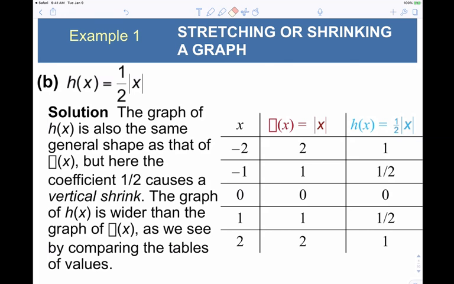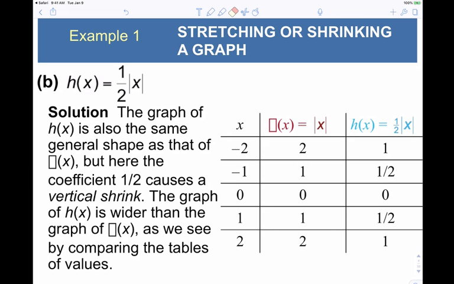It's going to be a vertical compression. It will get wider, but you're going to smush it vertically. Again, outside manipulations are vertical manipulations. So a number less than 1 on the outside, or between 0 and 1 on the outside, they're going to smush it vertically, right? So it's going to get wider.